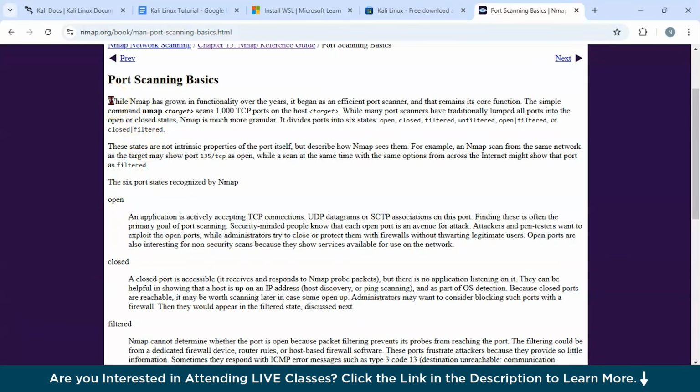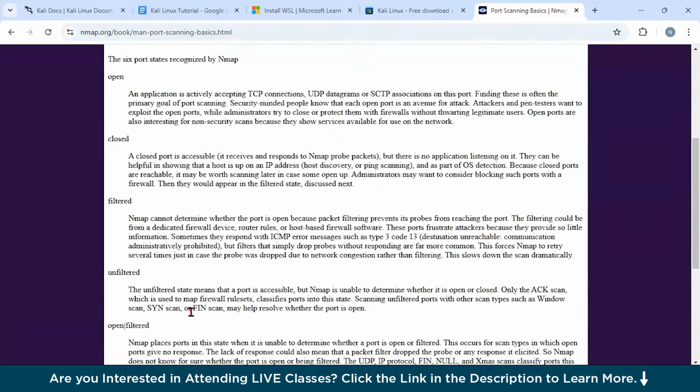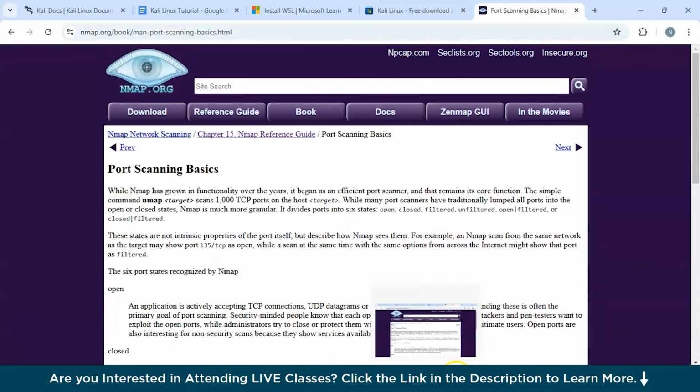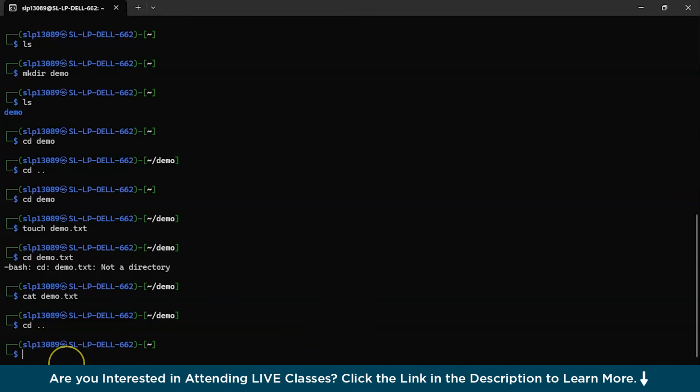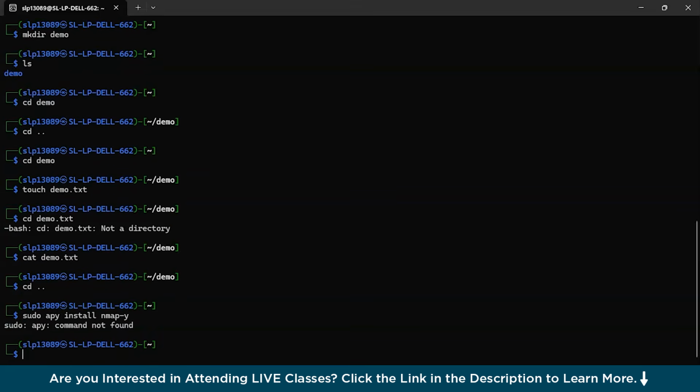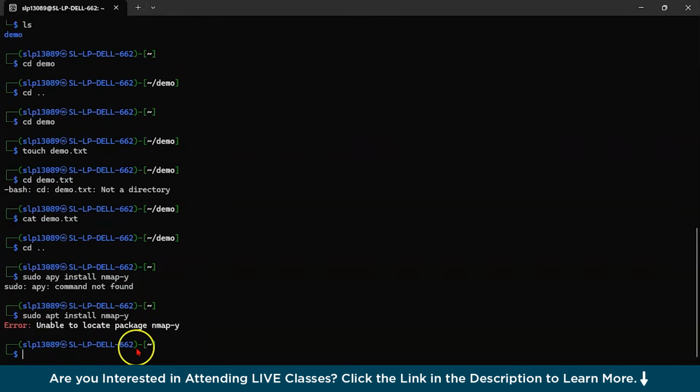So it has given all these ideas, and similarly we are going to do the same thing in Kali Linux. Let us try to install Nmap first. As I have already told you, Nmap is a very powerful network discovery tool. For installation, type this command: sudo apt install nmap. Okay, some mistake was there. sudo apt install nmap -y. Okay, again we have made some mistake.